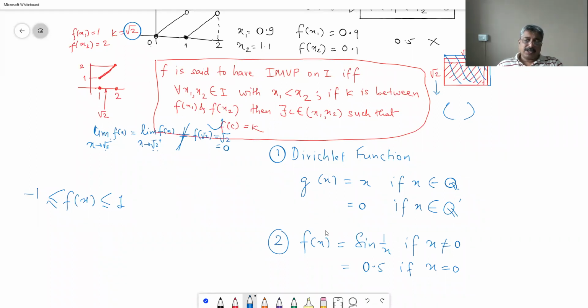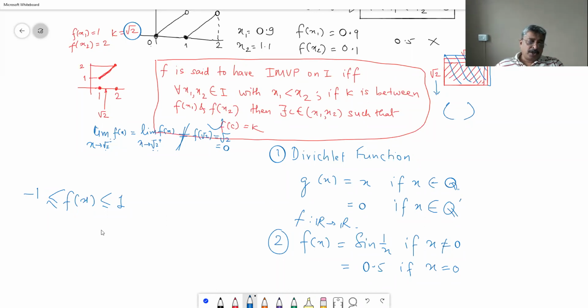Or maybe what you can say is R to R is correct. Yes, R to R is correct. f is from R to R. You choose any subinterval, all values are available. These are the two counter examples for this.